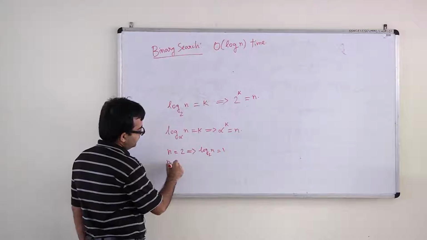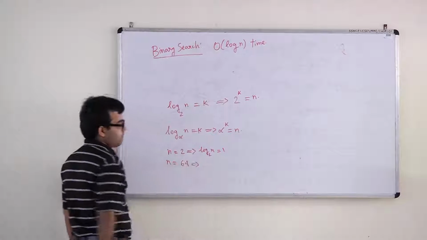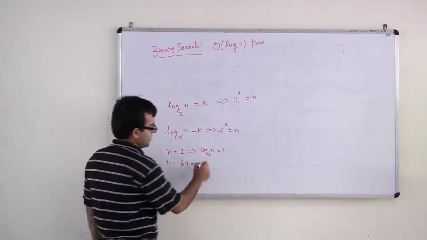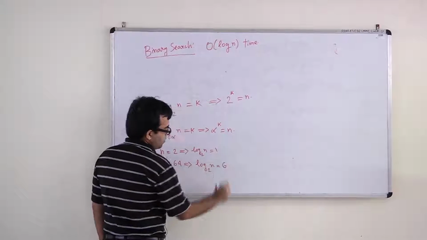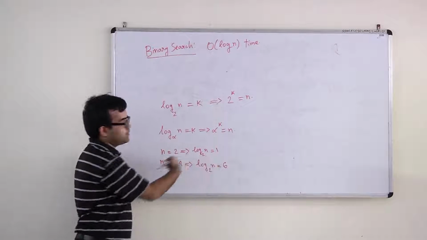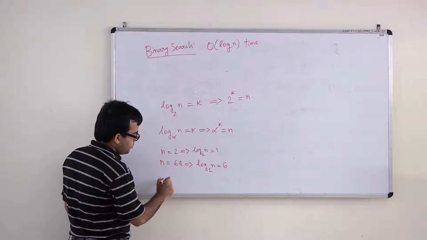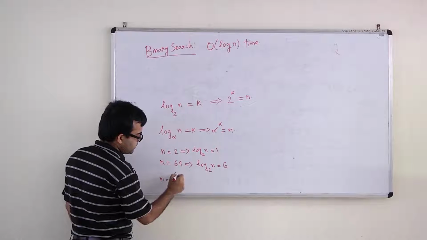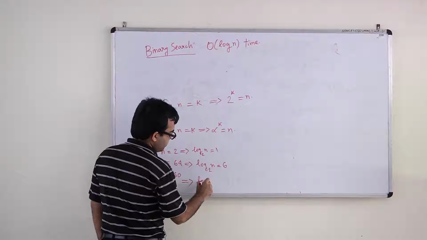Say when n is equal to 64, it's 6. Why? Because 2 to the power 6 is 64. In general, say if n is equal to 2 to the power 60, then what will be log n to the base 2?